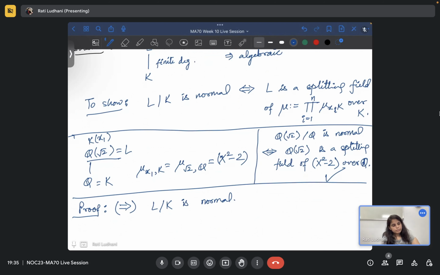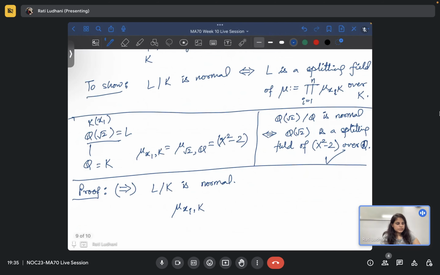So you have mu xi k, right? I'm interested in at least one, so we don't care. For each xi, i going from 1 to n, there is this mu xi comma k.